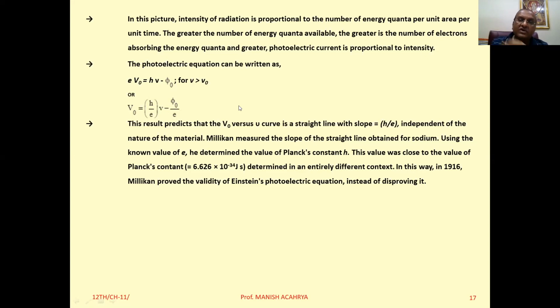Clear? And this quantization was also proved by Millikan experimentally. Okay. So quantization exists in nature. Clear to all of you, or any doubt in this one?